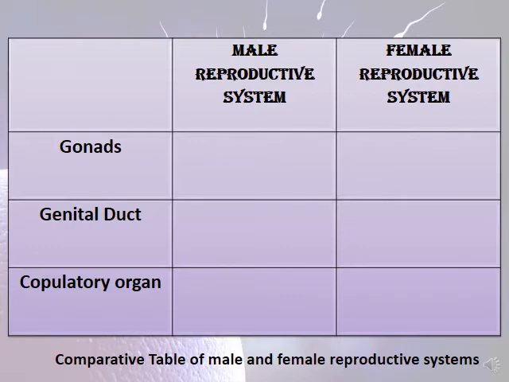So let's move to the comparative table of male and female reproductive systems. In a comparison between the female and male reproductive systems, the gonads in the male are the testes, while in the female they are the ovaries. For the genital tract, we have the vas deferens and epididymis in the male, while in the female we have the uterus and the oviduct. The copulatory organ is the penis, while in the female reproductive system it's the vagina.